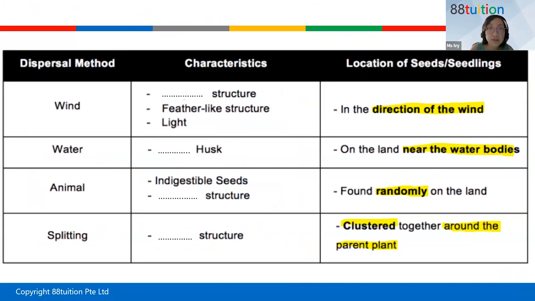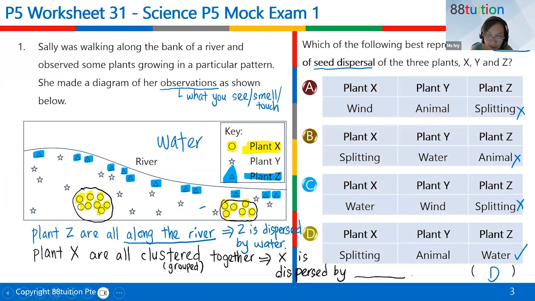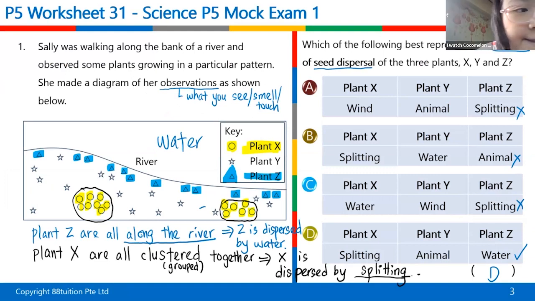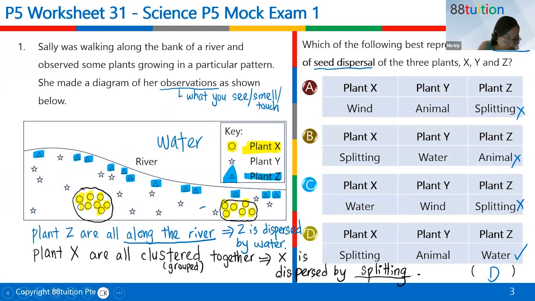Because it is clustered together like one whole circle, it'll be splitting. When a fruit splits, it cannot split too far away. When a fruit splits open, the seeds will just drop onto the ground. So it should be by splitting. Once you see near to each other, straight away splitting.